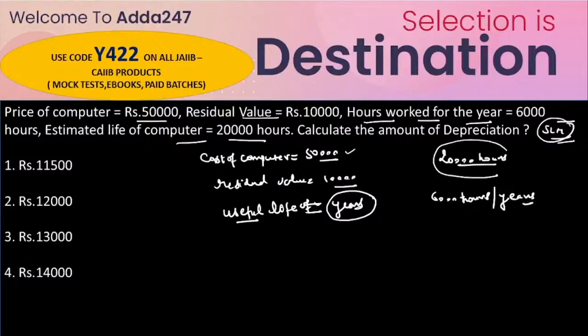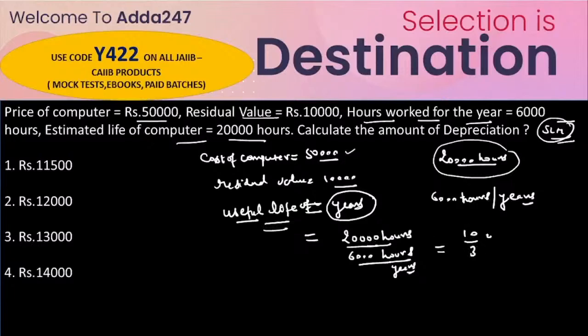That means if we have to calculate the total number of years, or the useful life of this computer, it would be equal to 20,000 hours divided by 6,000 hours per year. If we calculate here, we get 10 by 3 years.